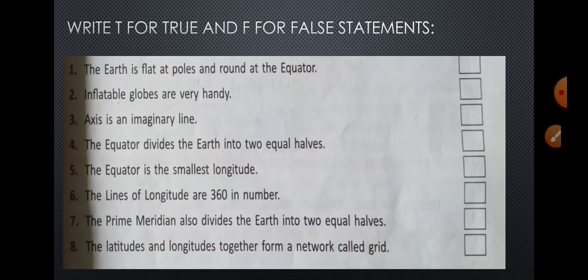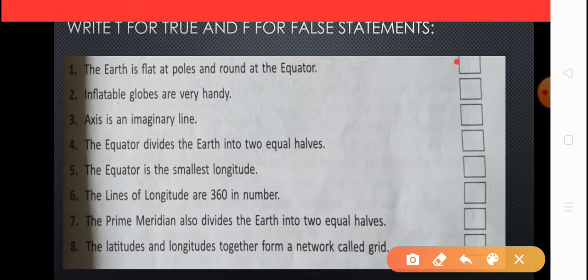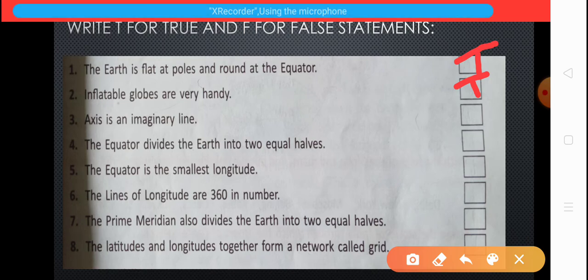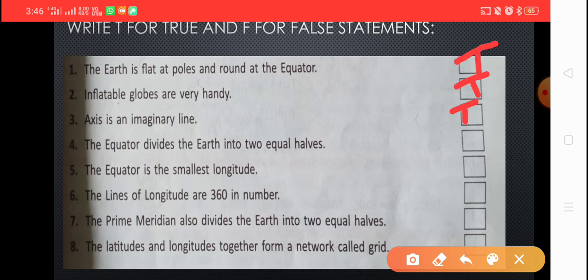Now next, write T for true and F for false statements. Read the first one. The earth is flat at poles and round at the equator. This statement is true. We will write T. Second is, inflatable globes are very handy. This statement is also true. Third, axis is an imaginary line. Yes, this statement is also correct.